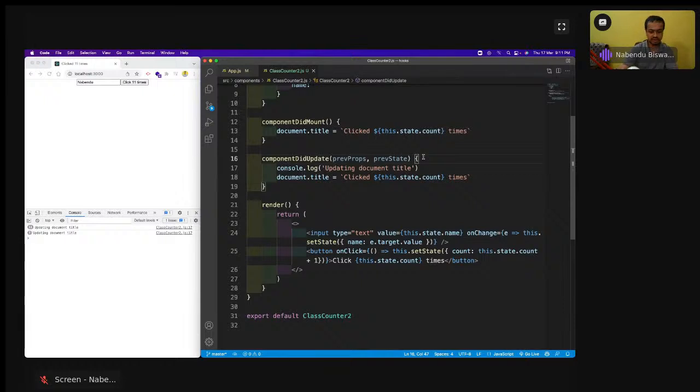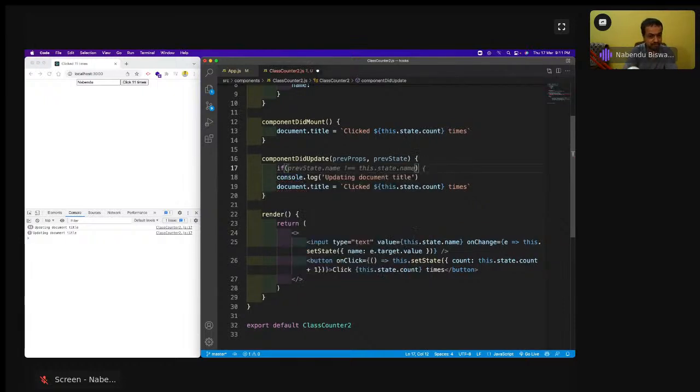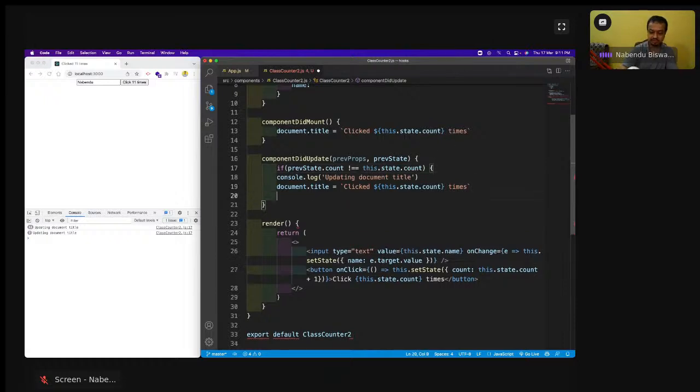I will come here and, since we have access to the previous state, I will do: if prevState.count is not equal to this.state.count, then you need to do this. Console.log updating document title, I have done.